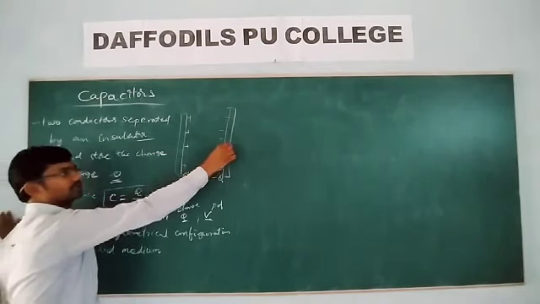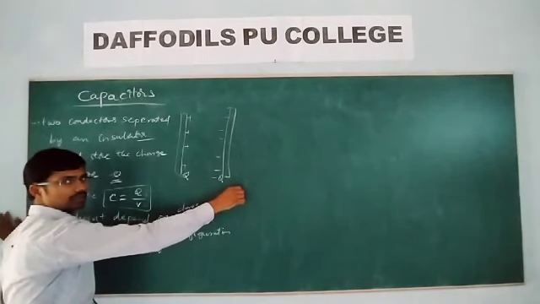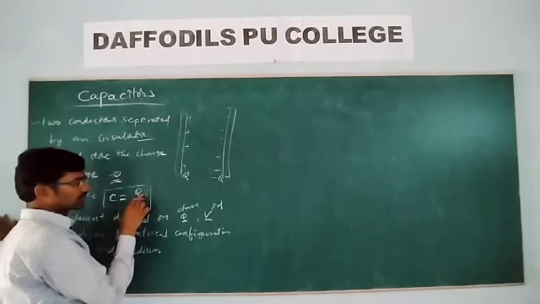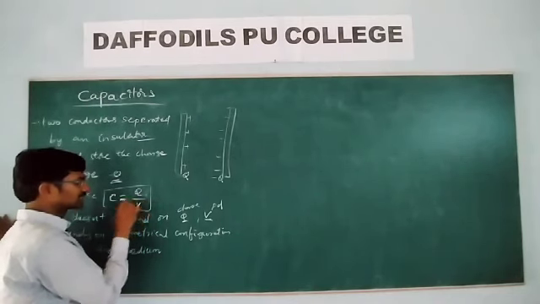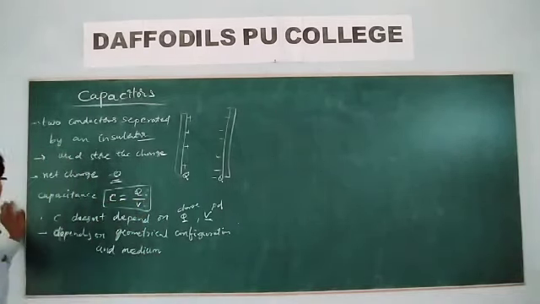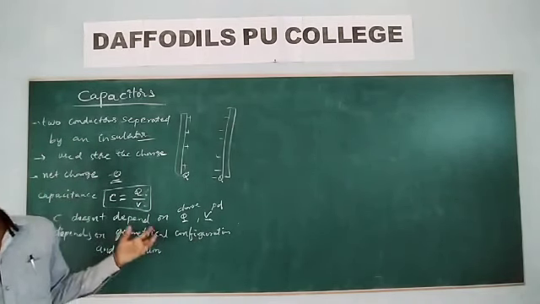Now, if one of the plates of the capacitor is earthed, what will happen? The charge will remain, but the potential will decrease. If the potential decreases, what happens to capacitance? Increases. Capacitance increase means it can store more.